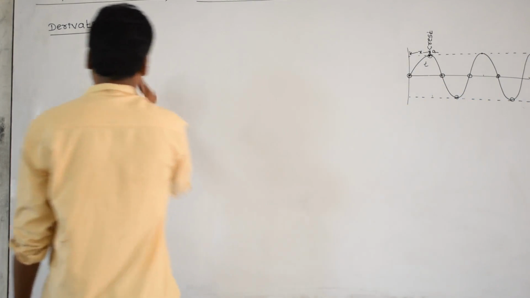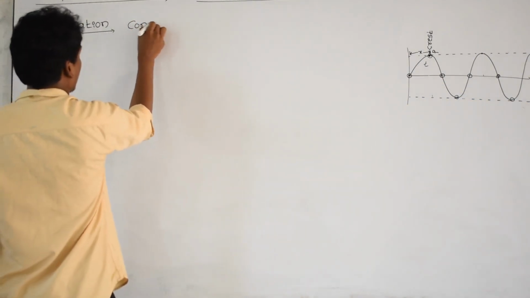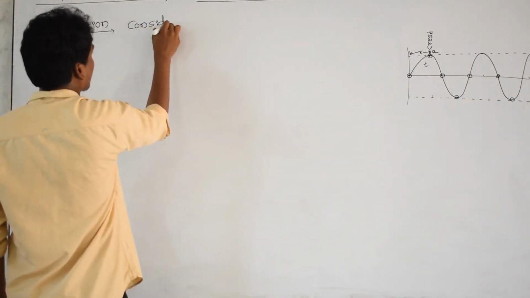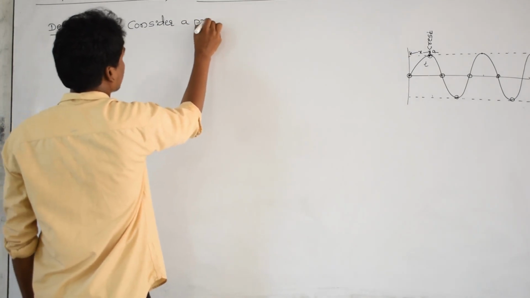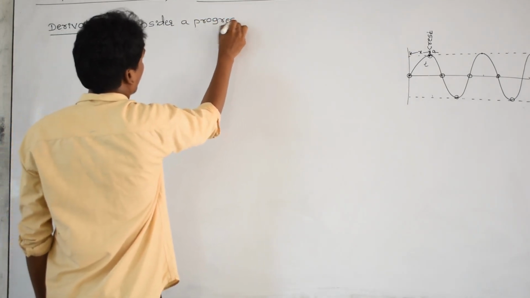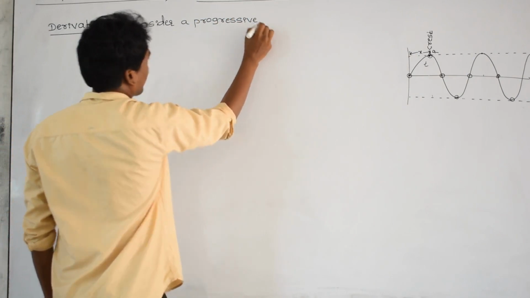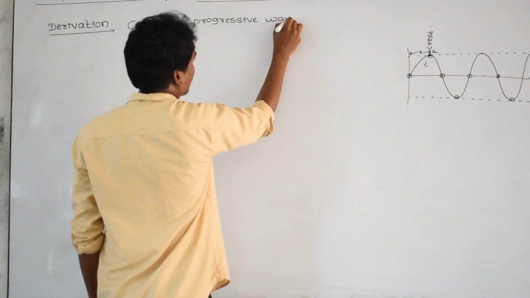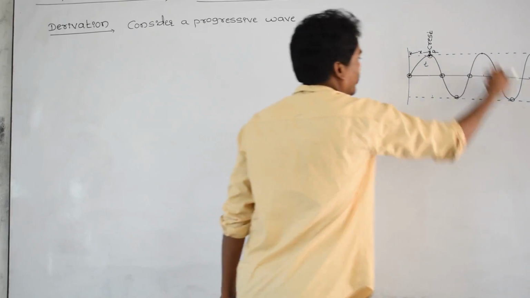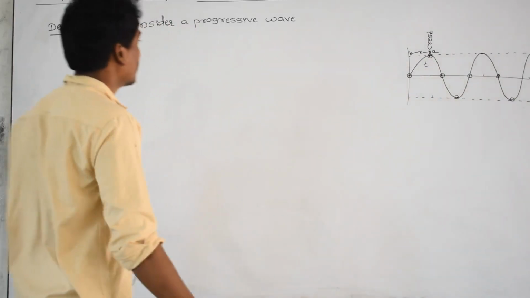Consider a progressive wave, a progressive or traveling wave. Why are we calling it progressive or traveling? Because it is a traveling progressive wave.